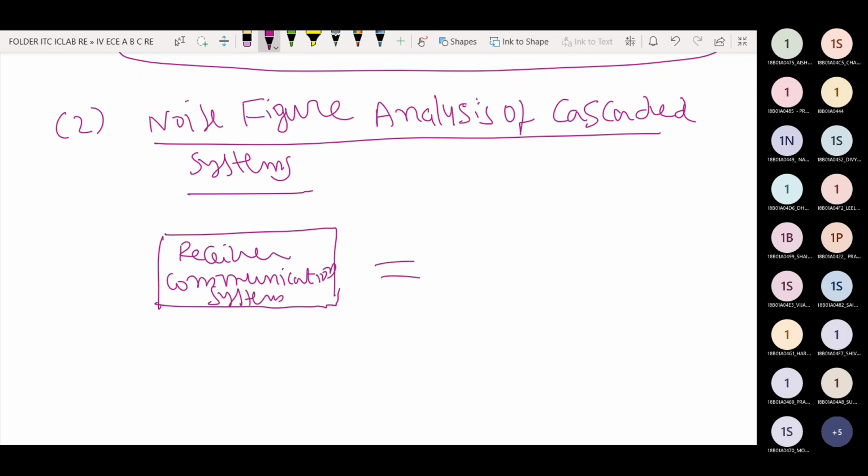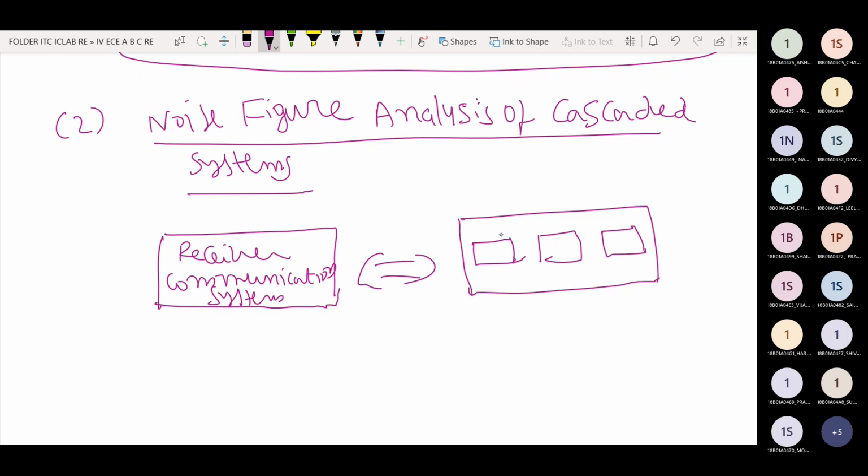This actual receiver communication system consists of some individual blocks. This is block 1, this is block 2, this is block 3. Suppose block 1 is an RF amplifier, radio frequency amplifier. This one is the mixer network. This one is the IF amplifier. One more block is also there. This is the detector.